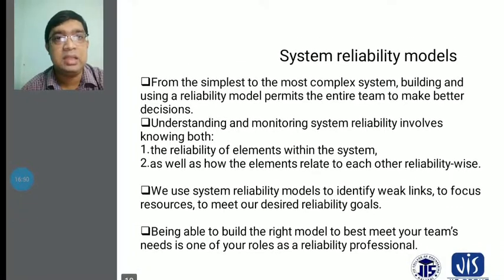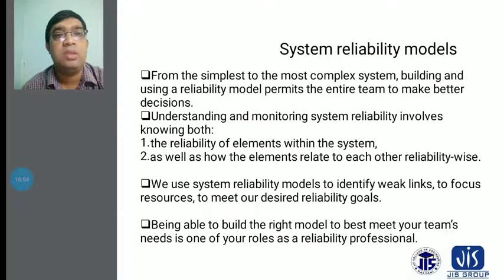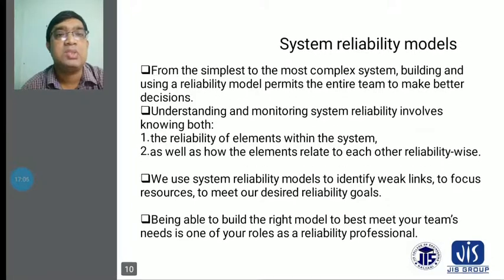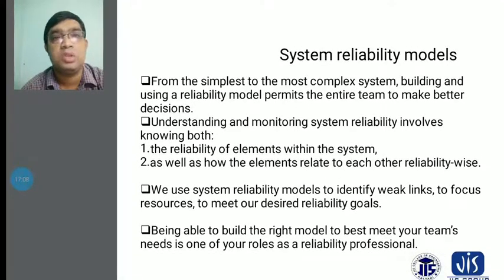Another thing, understanding and monitoring system reliability involves knowing both. The reliability of elements within the system will be considered in the first case, and how the elements are related to each other, reliability-wise, will be considered in the second.